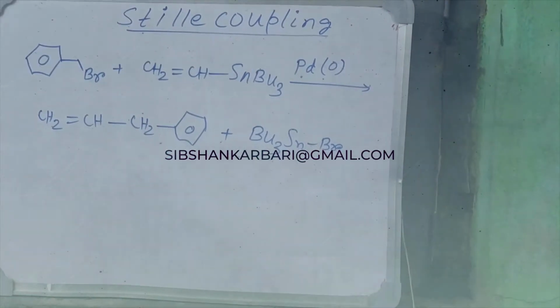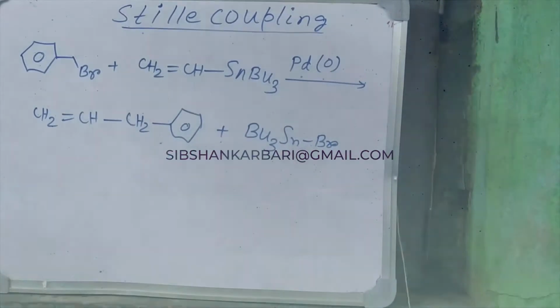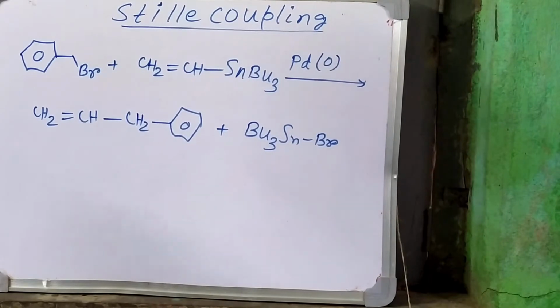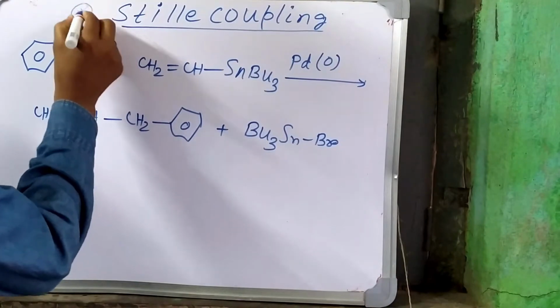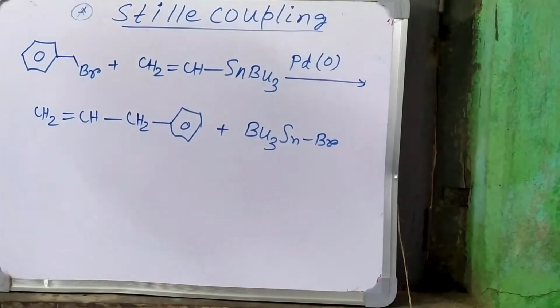Hey guys, good morning. Yesterday I talked about the Sonogashira coupling reaction and the Suzuki-Miyaura coupling reaction. They were C-C bond formation reactions. Here is also one type of C-C bond formation reaction, that is the Stille coupling reaction.